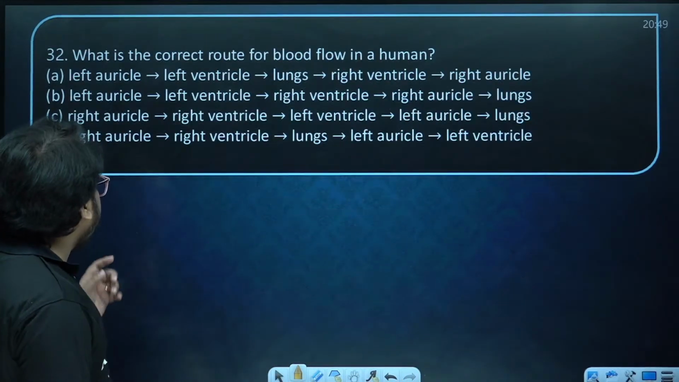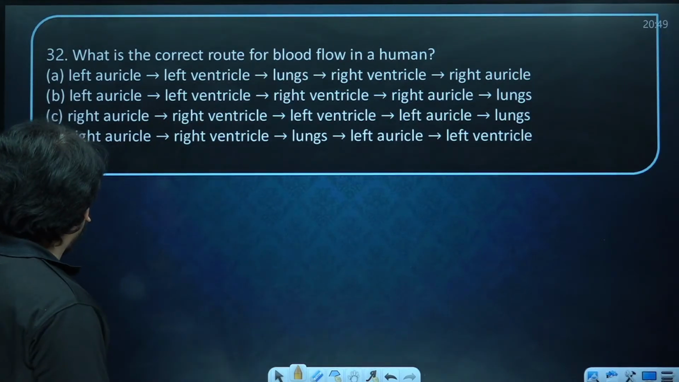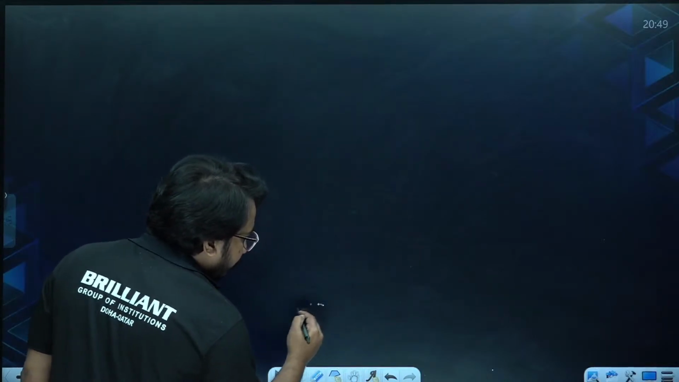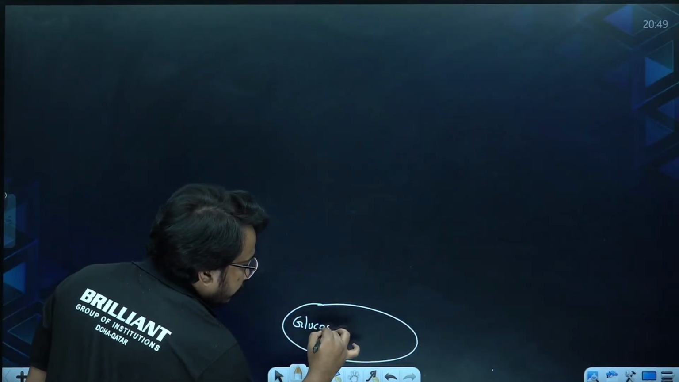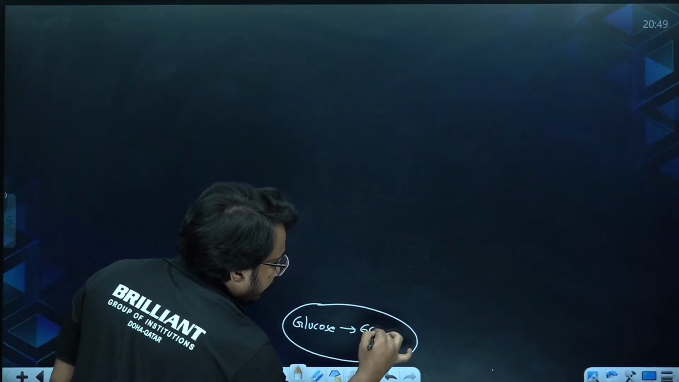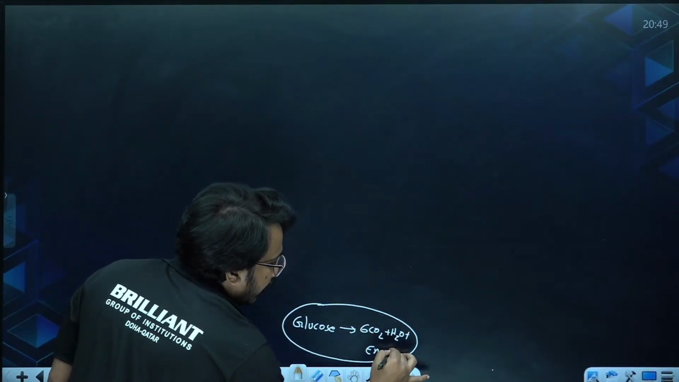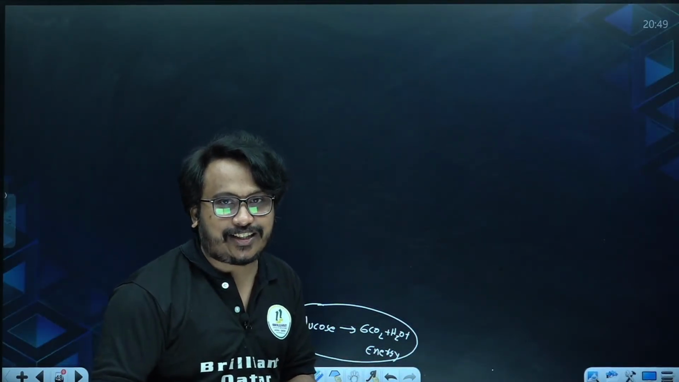Now moving to the next one. What is the correct route of blood flow in humans? So double circulation, a simple diagram, hope you can remember it nicely. So respiration we already discussed. Glucose is broken down into carbon dioxide, water and energy. This carbon dioxide, if accumulating in the cell, can be toxic to the cell. So what happens is they are getting excreted out.